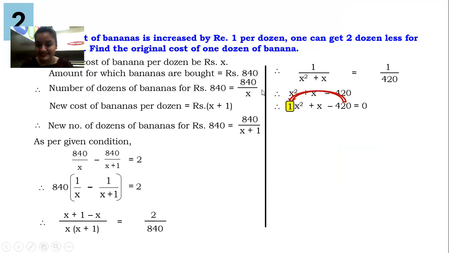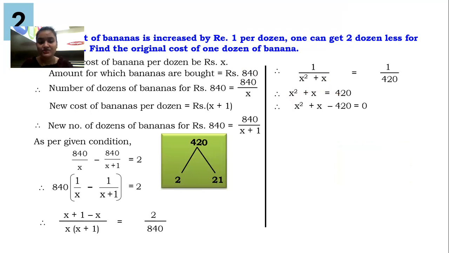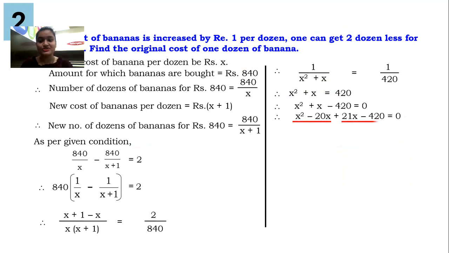You will factorize, multiply gives 420, minus gives 1. So it will be 21 and 20 the factors. So let's factorize. Let's take common. X is common over here. What will come in the bracket? X minus 20. 21 is common. What will come inside the bracket? X minus 20. Common bracket, write it once. Uncommon bracket, write it once.